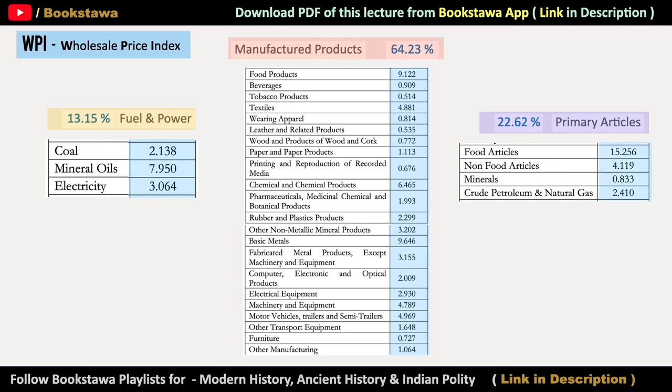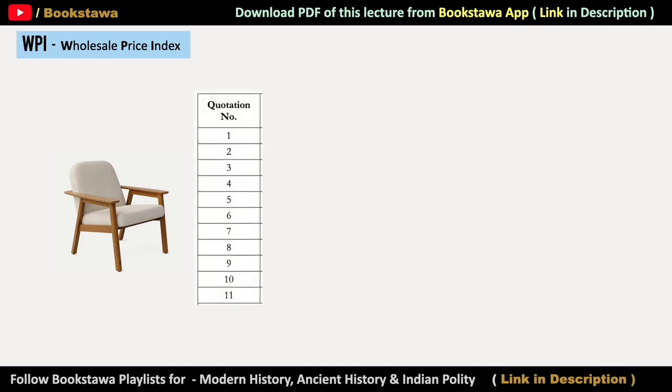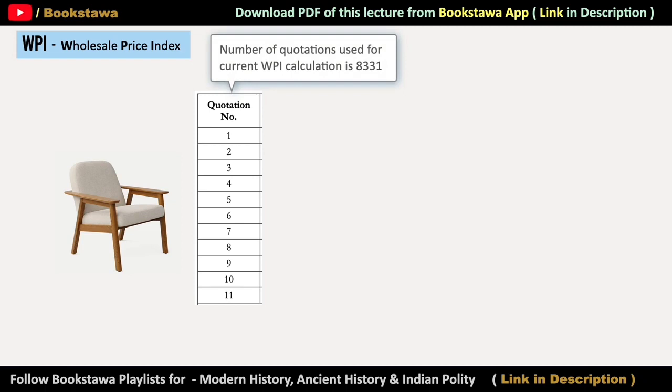Let us now understand how WPI is calculated. For this, we will take the example of furniture. To calculate the price of this chair, quotations are taken from different places of India, and it is obvious that the chair will be selling at different prices everywhere in India. That is why multiple quotations are taken for each item of the wholesale basket. Currently, 8,331 quotations are used in WPI calculation. Basically, the more quotations we have, the more accurate our WPI will be. So it is tried that maximum quotations can be used in WPI calculation.